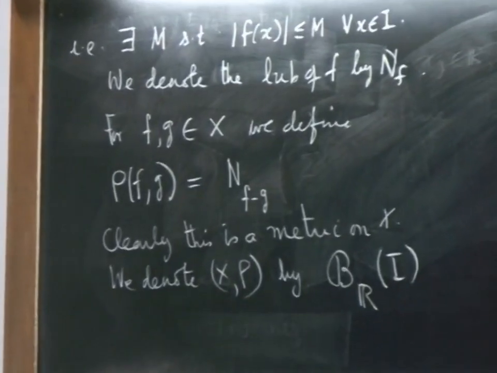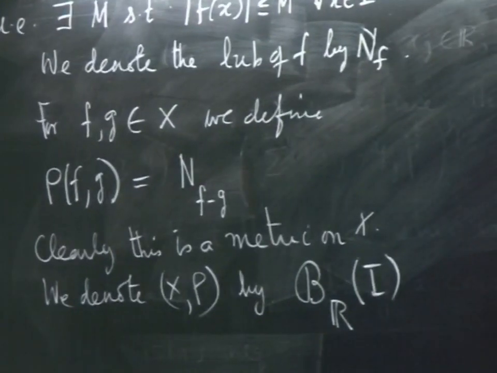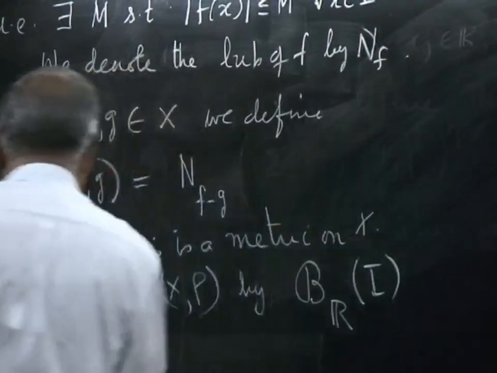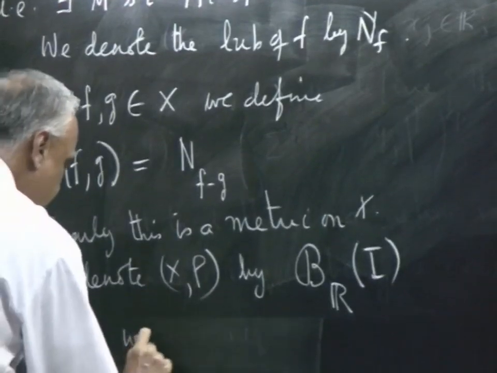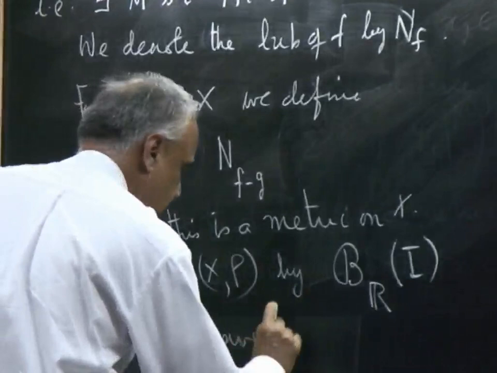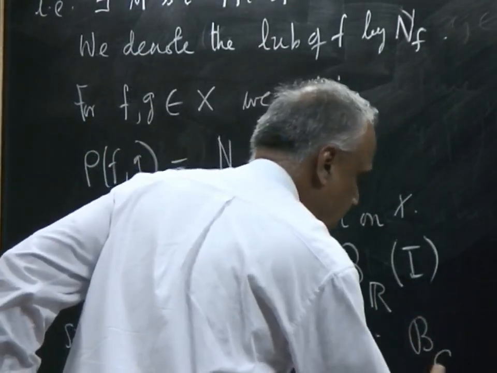So, bounded real valued functions on the interval I. Analogously, we can define complex valued functions on the interval. Similarly, we have the metric space B C I.